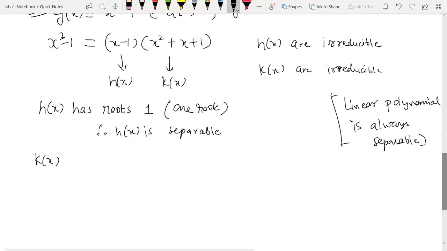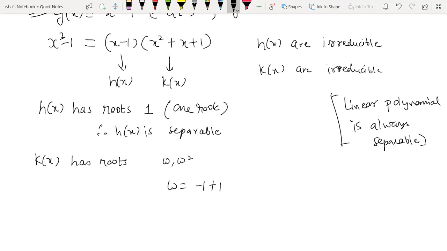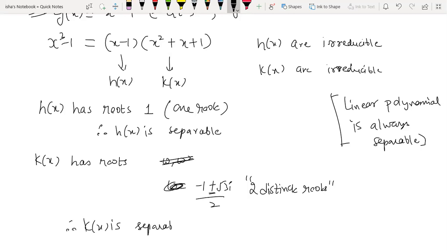x square plus x plus 1. So if you find the roots of k(x), they are omega and omega square, where omega is (minus 1 plus square root 3 iota) by 2. So it's very easy to solve that quadratic equation. Or if you don't want to write omega square, you simply write these are the roots, (minus 1 plus minus root 3 iota) by 2, because they are complex roots. So we know that they occur in conjugate pairs. So these are distinct. Two distinct roots are there, therefore k(x) is separable.